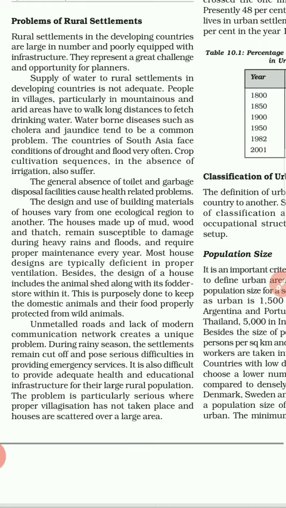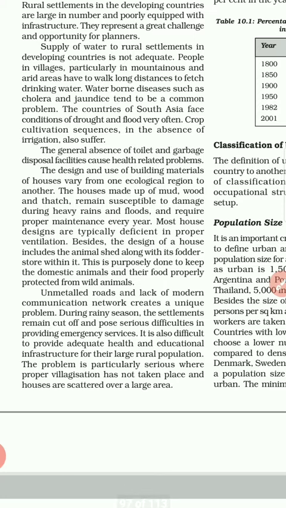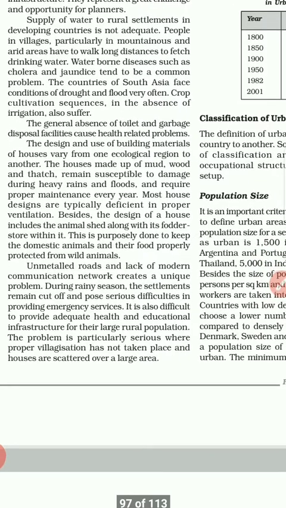The design and the use of building material of the house vary from one ecological region to another. The houses made up of wood, mud, and thatch remain susceptible to damage during heavy rain and flood, and require proper maintenance every year. Most house designs are typically deficient in proper ventilation. Besides, the design of the house includes the animal shed along with its fodder stored within it. This is purposely done to keep the domestic animals and their food properly protected from wildlife.